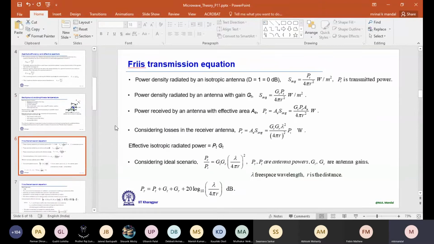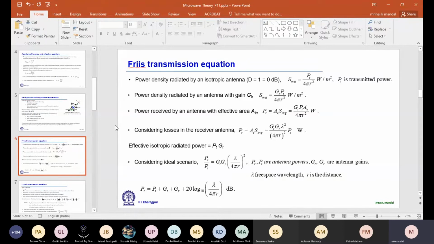Well, here is the transmission equation. The Friis equation we learned for a cascaded system when we calculated the equivalent noise figure of the receiver or of a cascaded chain. Now here we learn the Friis equation for transmission. This is not related to noise. This is related to received power for any wireless system. Before coming to the final expression, let's see how that final expression is derived.